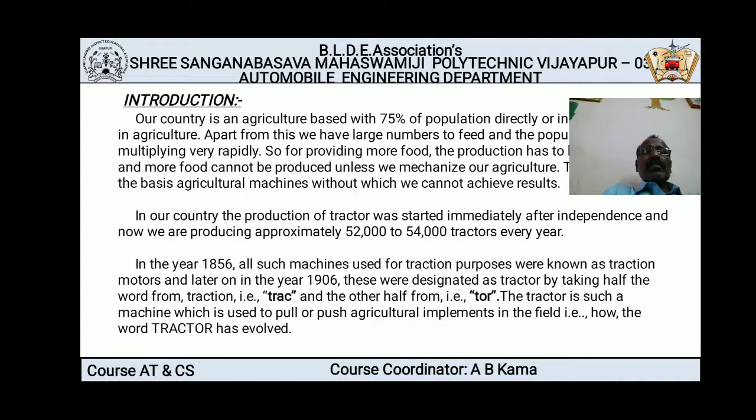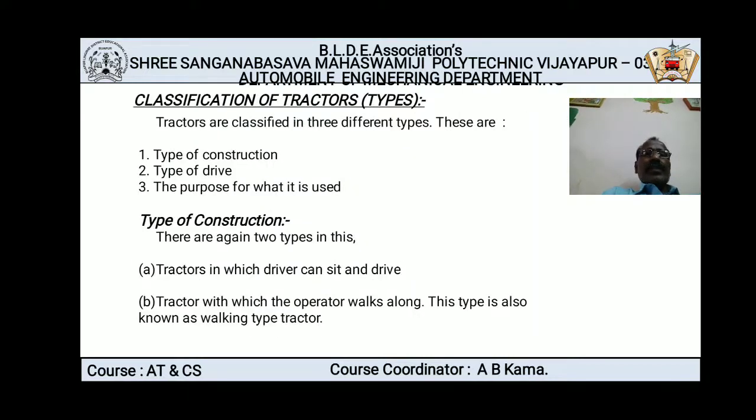Now in this last para we will see how the tractor name has evolved. So early in 1856, the machines used to pull or push were called traction motors. Later in the year 1906, the name tractor was given. The name is taken from traction, that is track, and from motors the last three letters, that is TOR. Now track and TOR become tractor. In this way the name tractor has evolved. Let us move to the next.